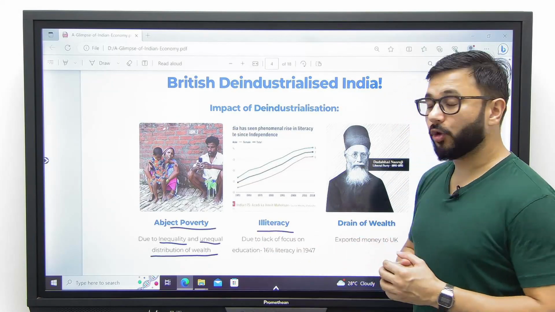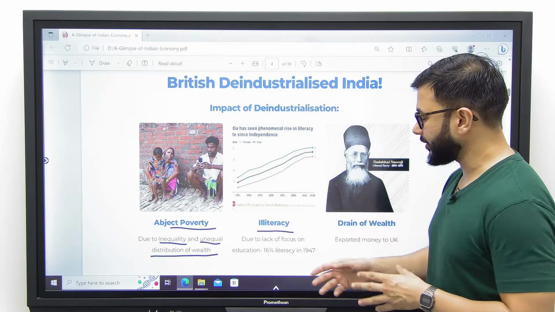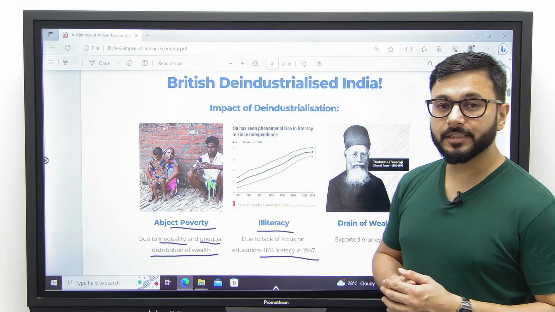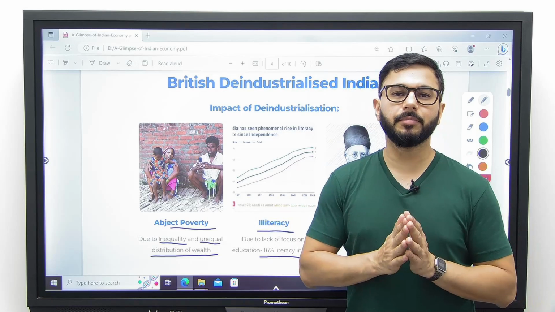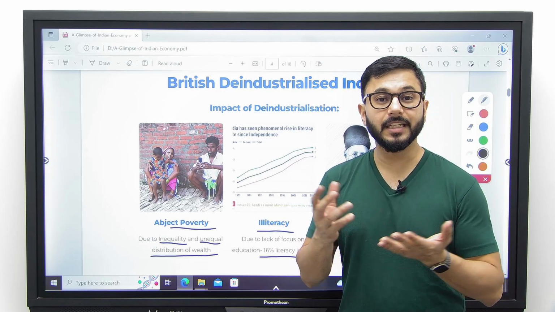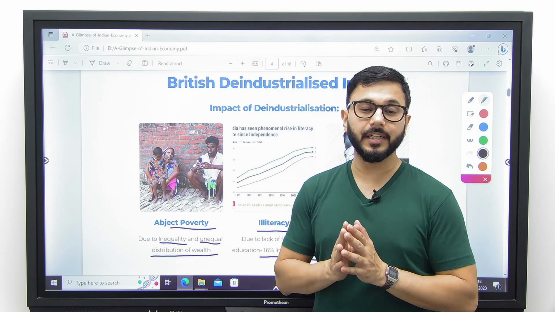At the same time, we also saw illiteracy, mass illiteracy in our country. At the time of independence, we had only 16% literacy rate, which means only 16% of the population could write their own name. That was the level of illiteracy in India.